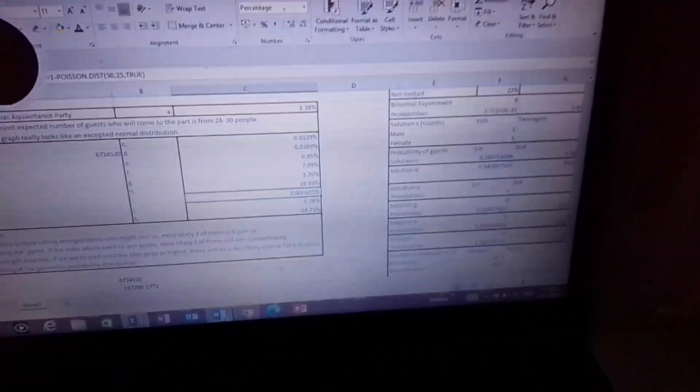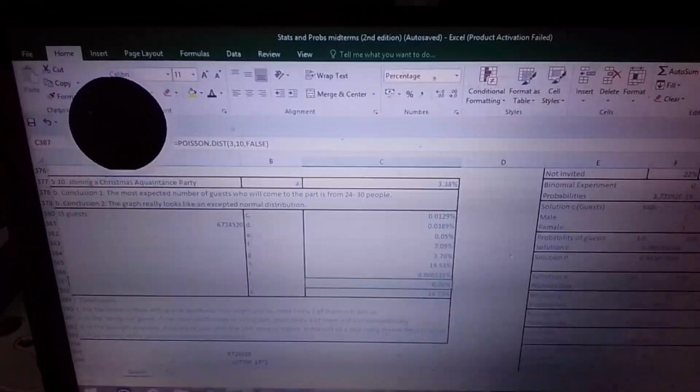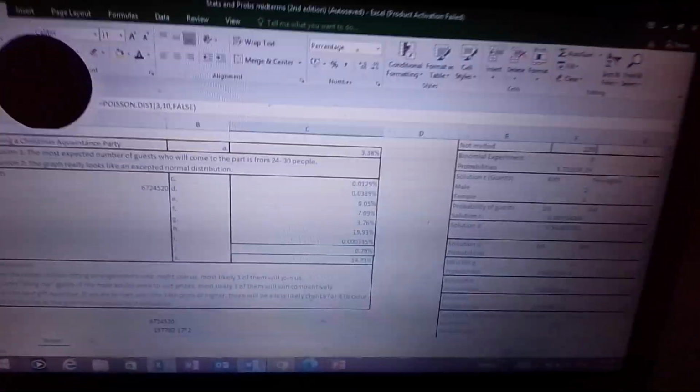So, our solution is Poisson distribution. Diba, there are 10 people, diba? An average of 10 people. And then, we want 3. And then, we want false because we want the exact amount. And that's 0.76%.